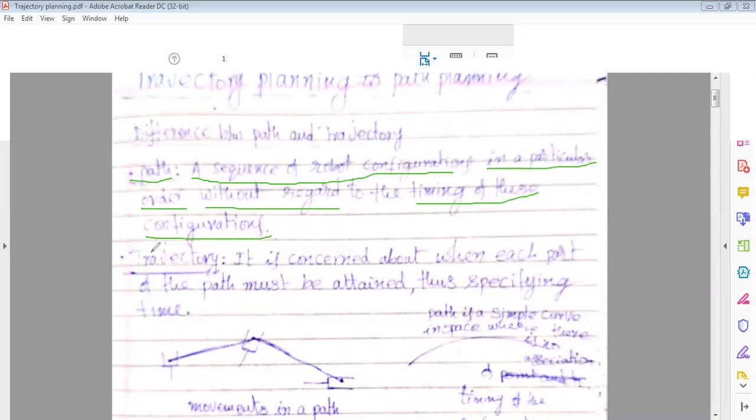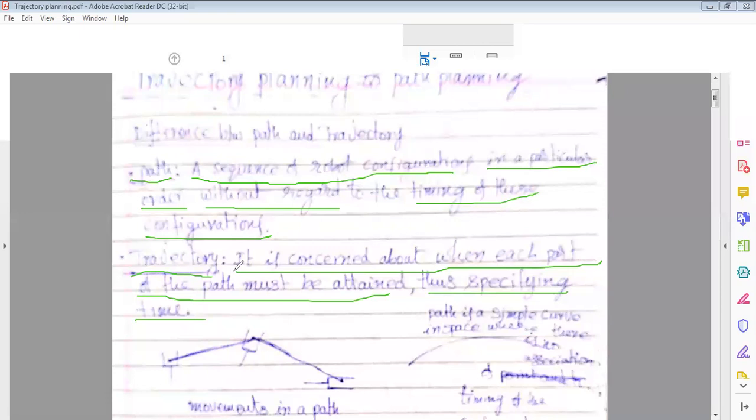Next, what is a trajectory? It is concerned with when each part of the path must be attained, by specifying the time. So in a trajectory, with the consideration of time, we are discussing the configurations of the manipulator in a particular order. That is the difference.